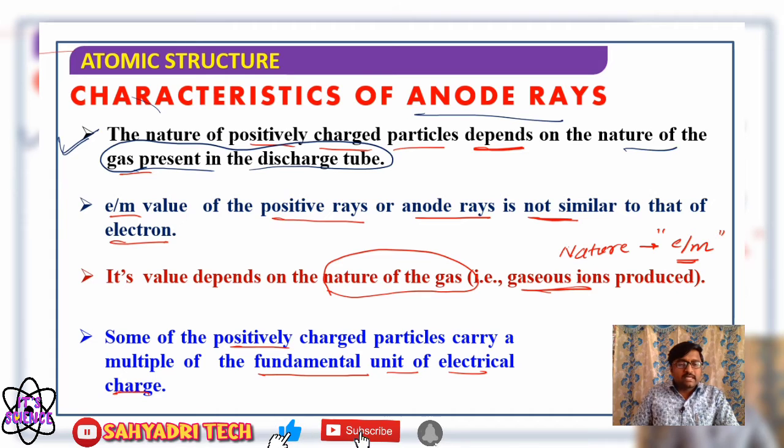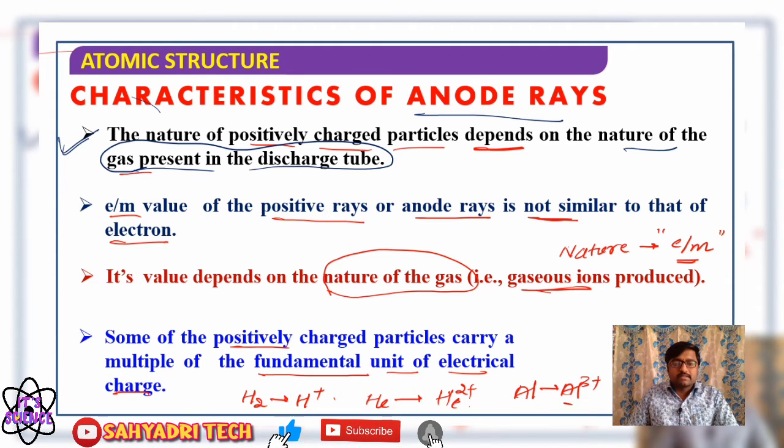As I said here, if you use hydrogen gas, H plus ions will be produced, which carry unit positive charge. If you use helium, there will be formation of helium 2 plus, so helium carries di-positive charge. Consider aluminium: there will be formation of aluminium 3 plus, which carries 3 plus charge.